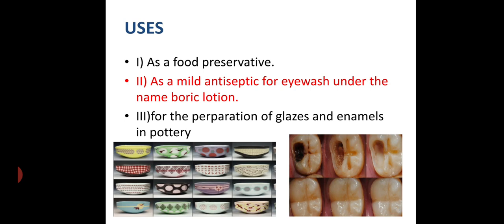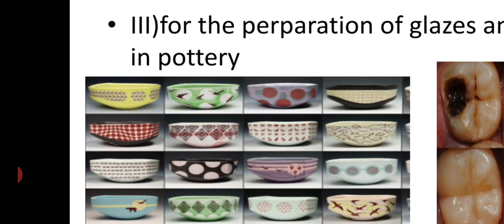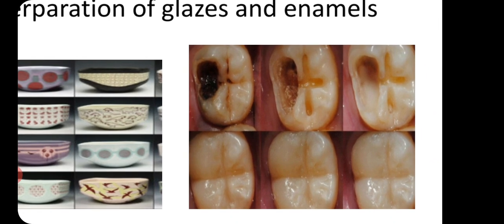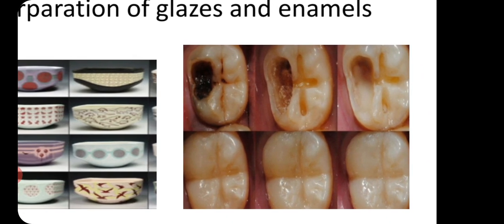Second important use is for enamels, which means for designing purposes. Here you can see that for designing of pots, orthoboric compounds are used. You can see that different designs are made on the pot, and similarly they are also used for enamel, meaning glazing of teeth.